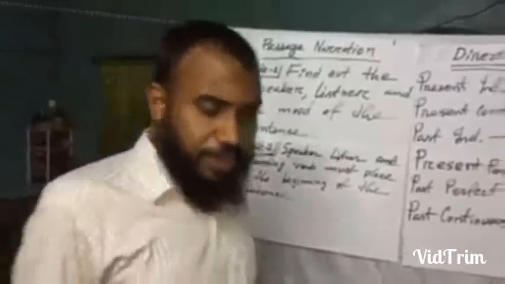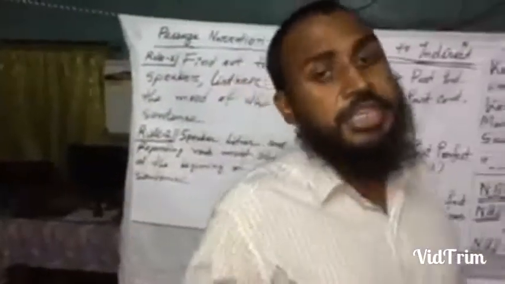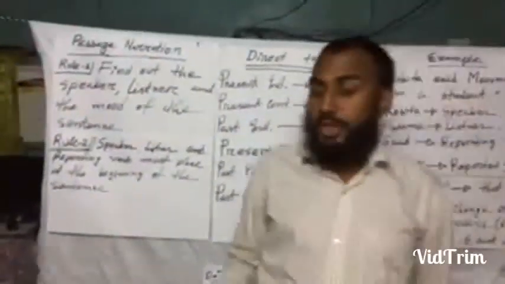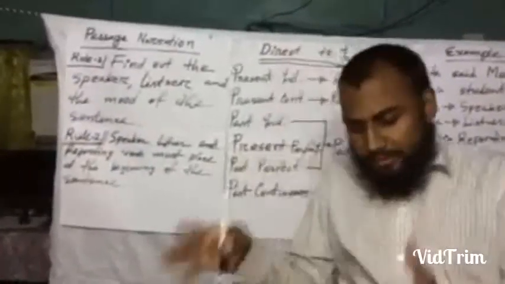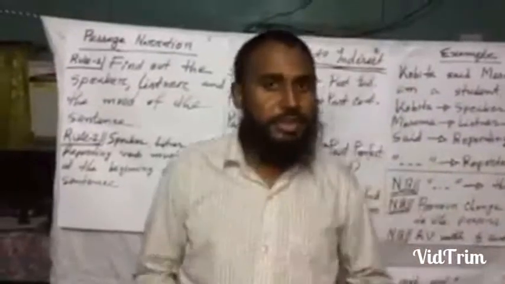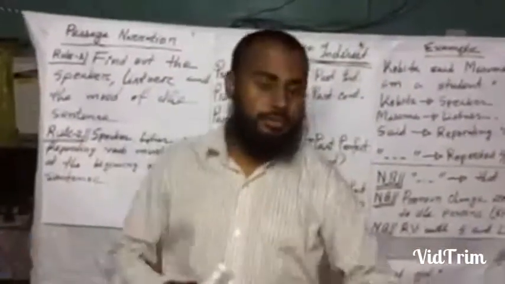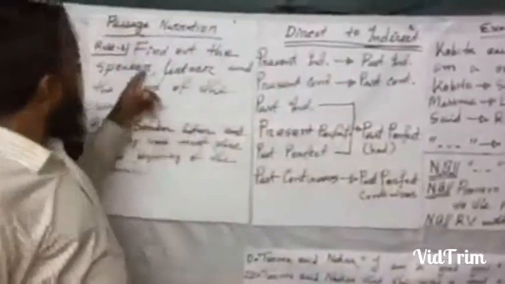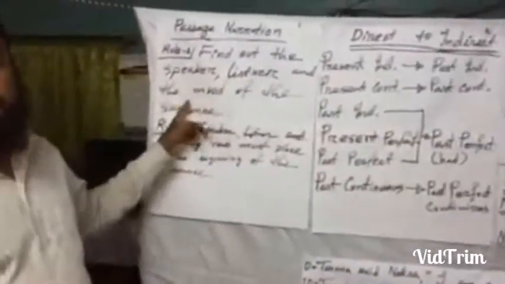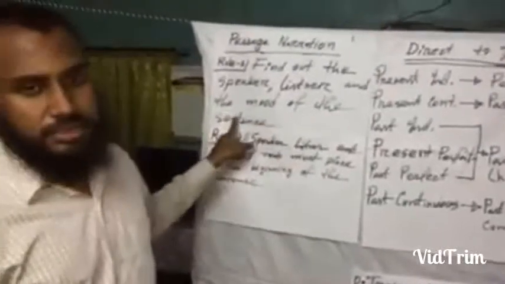That means at first we find out who is the speaker of the sentence, then who is the listener of the sentence, and after that what they are talking about, what they are discussing. This is called speaker, listener and the mode of the sentences.